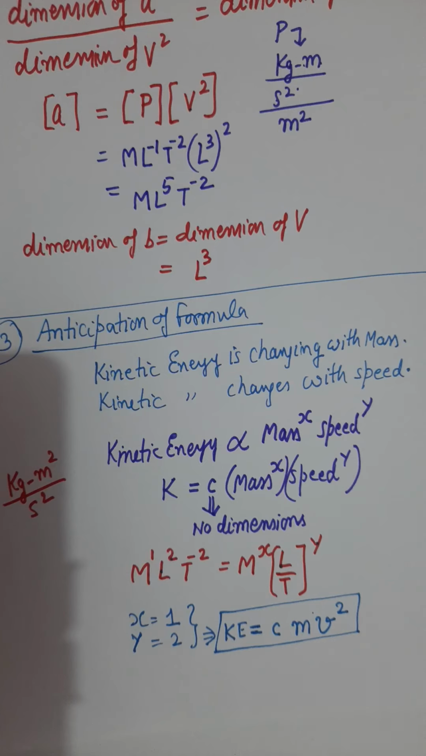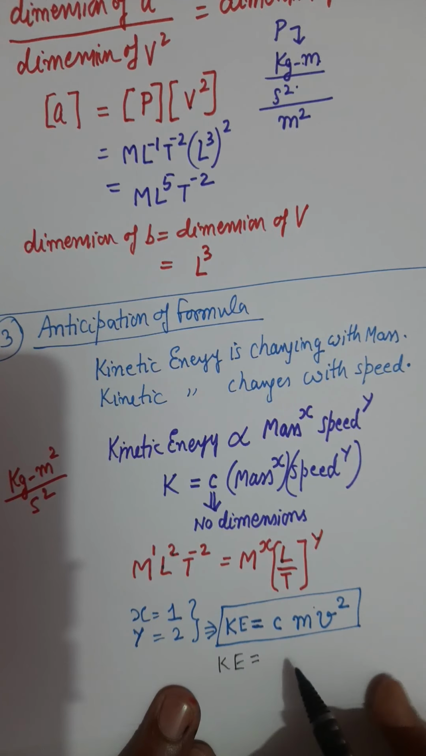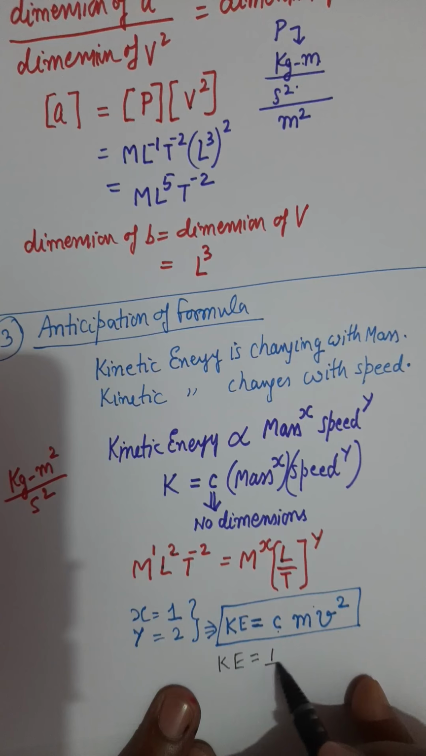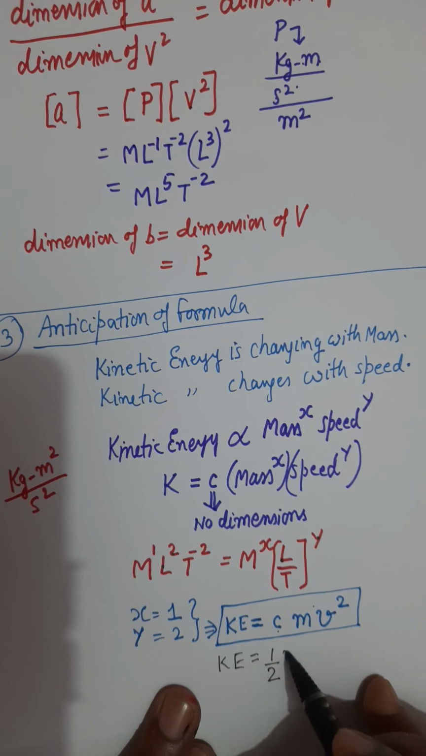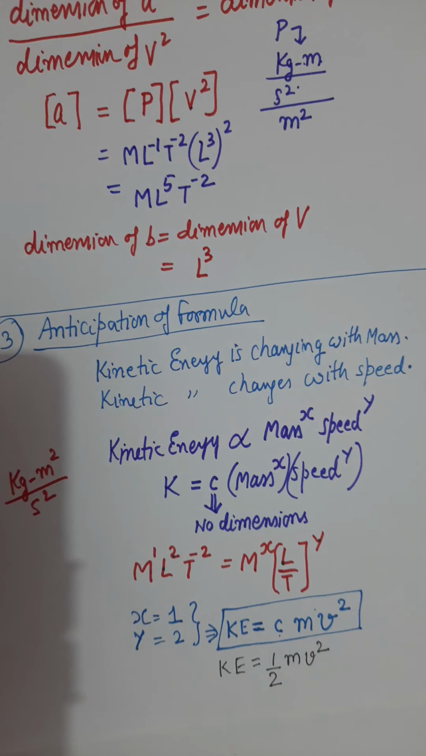Scientists normally derive the formula in this way, and by doing various experiments they come to know that yes, in the formula of kinetic energy the value of the constant comes as 1 by 2, and so kinetic energy is half m v square. But finding the constant is not our job at this moment. Leave that job for the scientist or physicist.